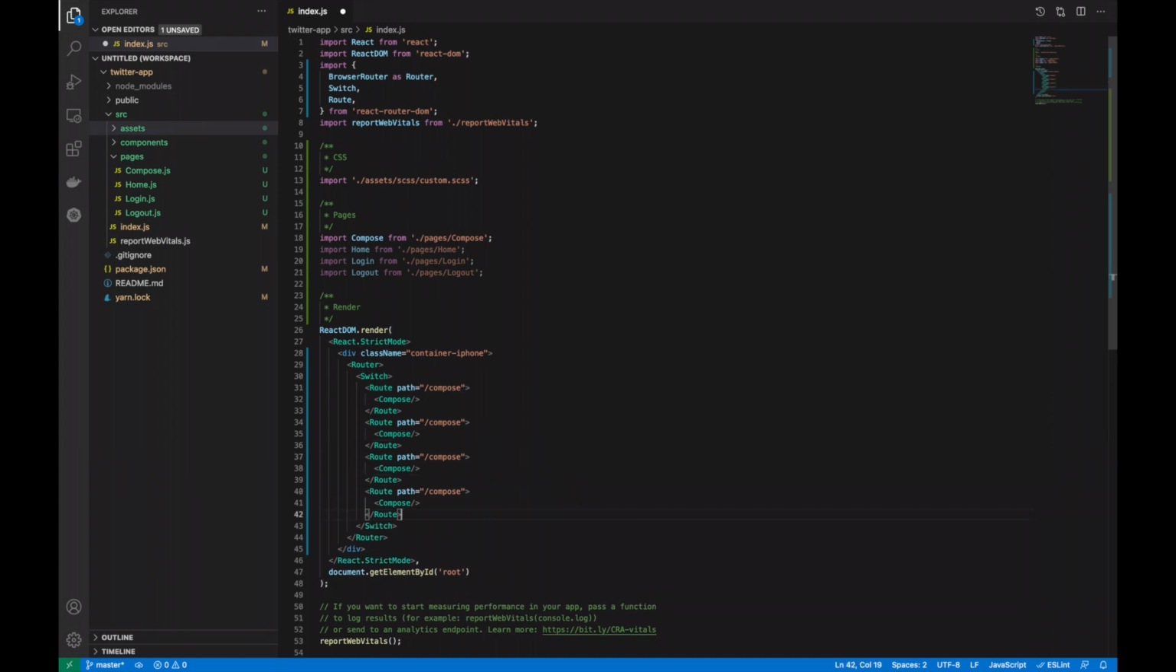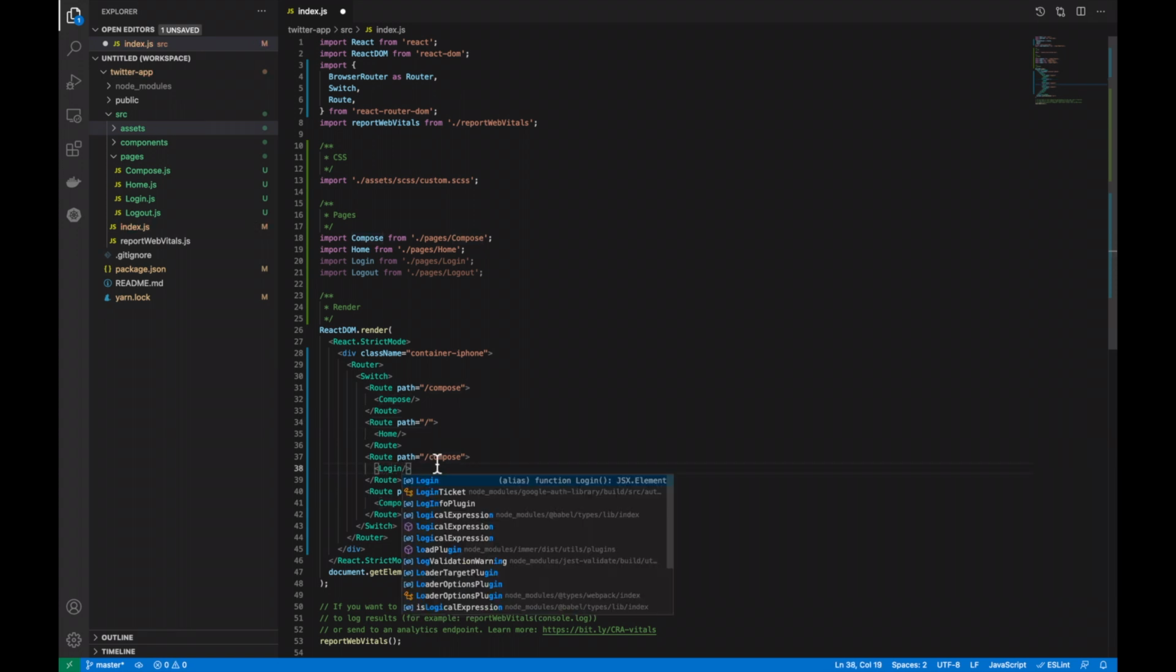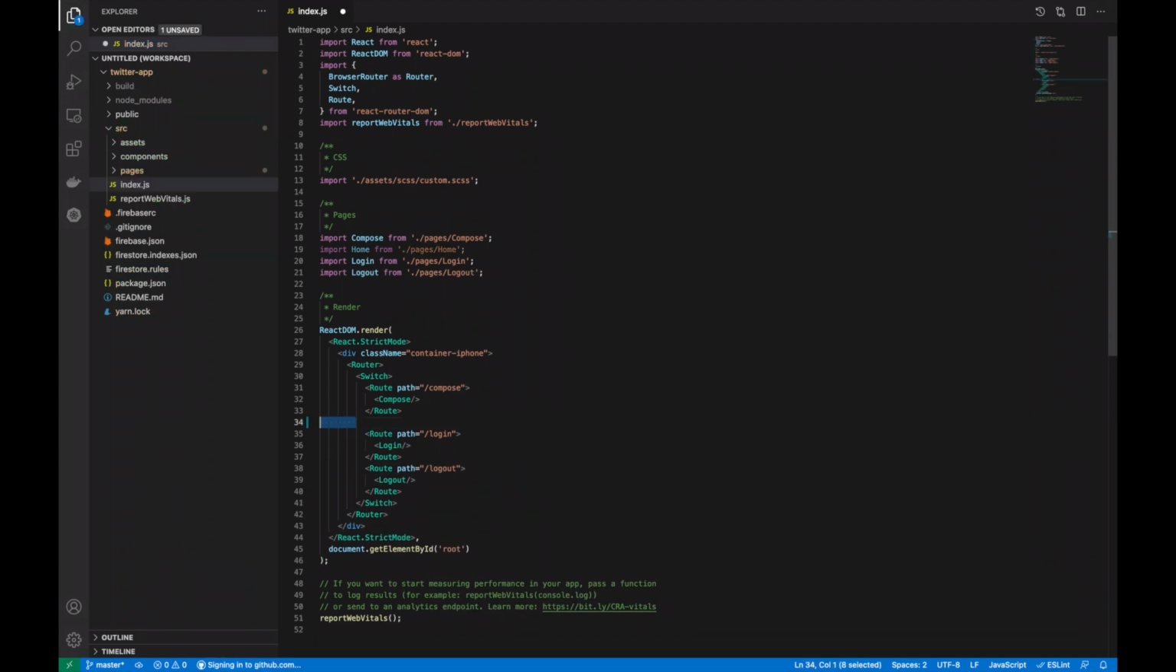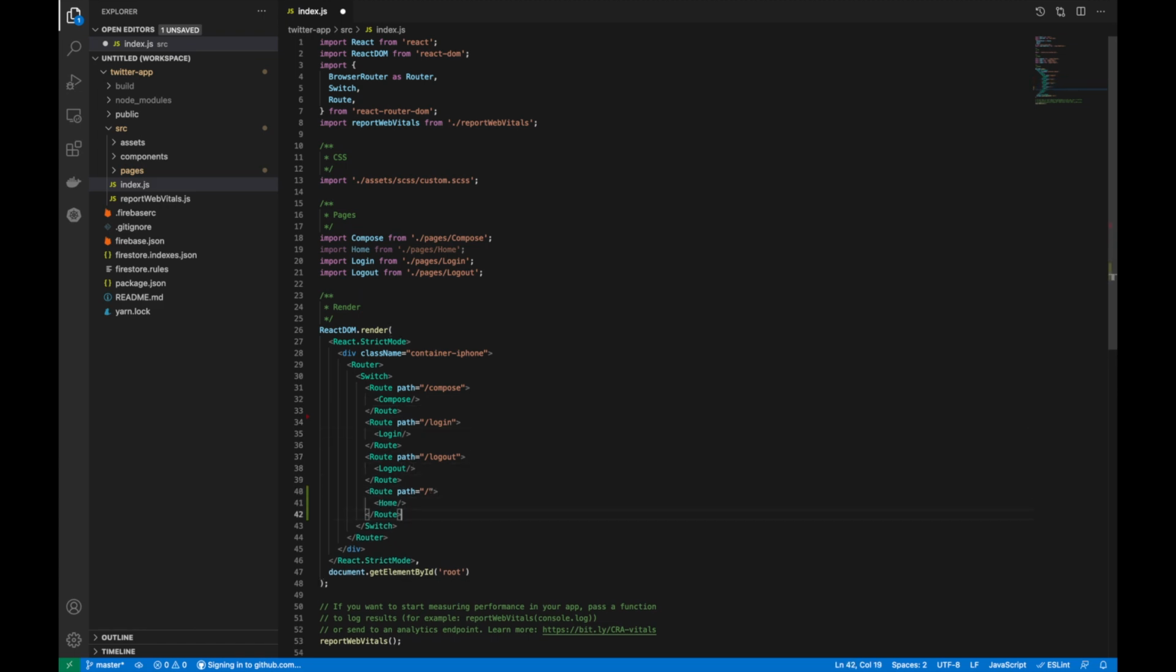Duplicate that a few times. So we've got the 4, and then we need to modify it respectively. Home needs to be the home page, so we're just going to put a / on that one. Then the login /login, and logout can be /logout. Something that's quite important, the home page needs to be the last one in the root because it's a default.